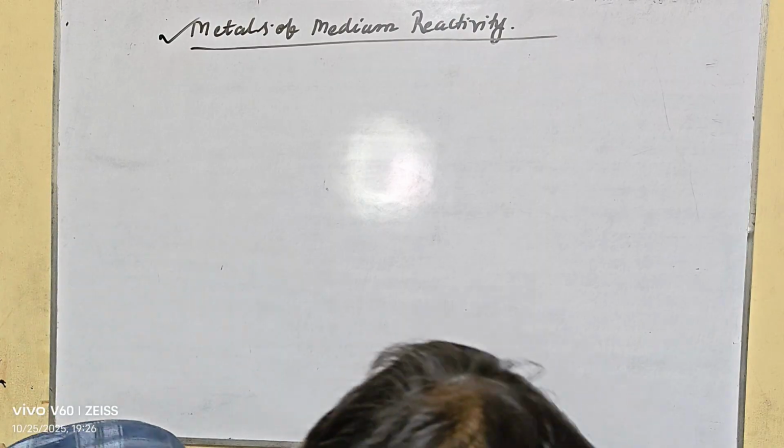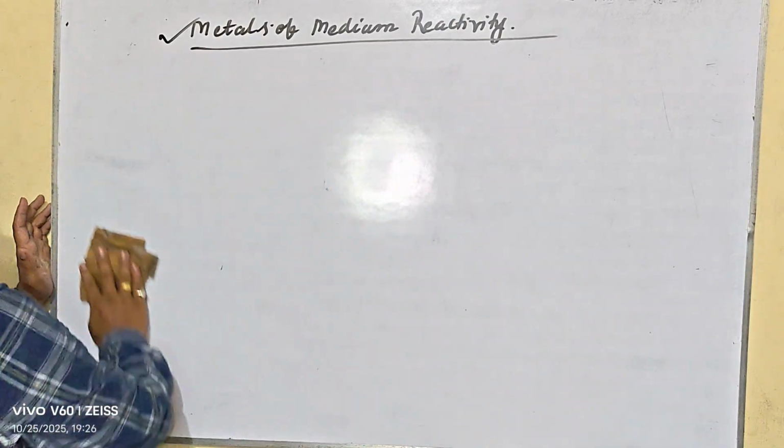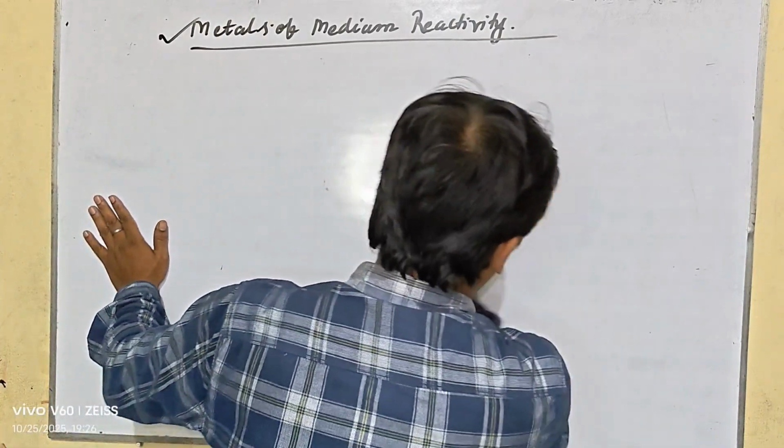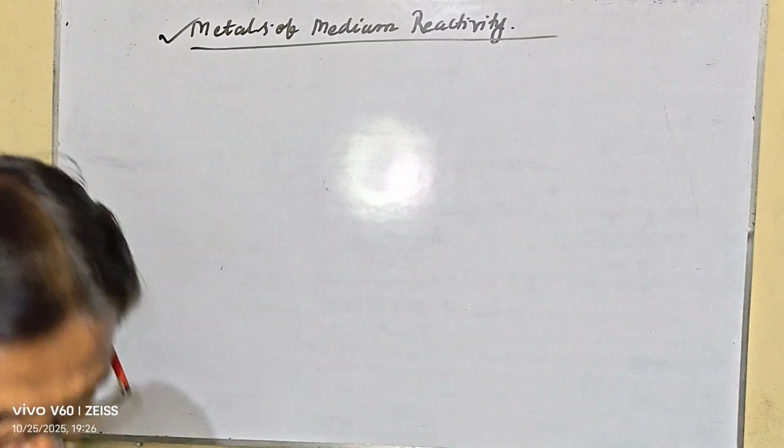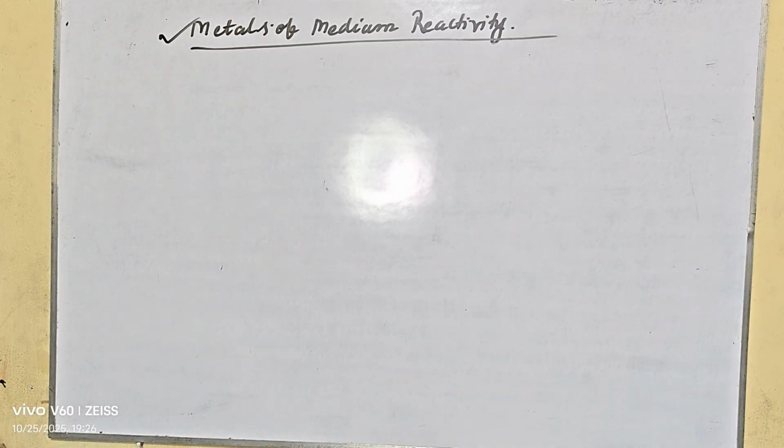So my dear student, let us take examples to explain the medium reactivity of metals we have just read.